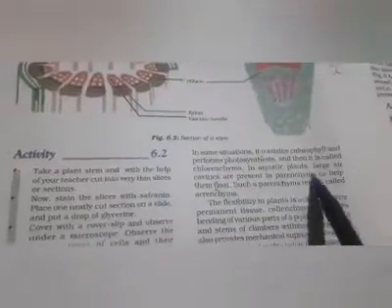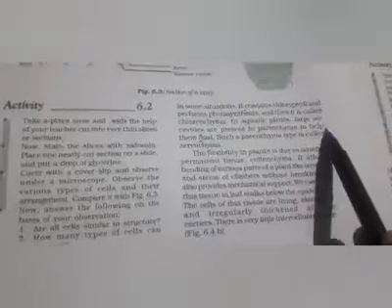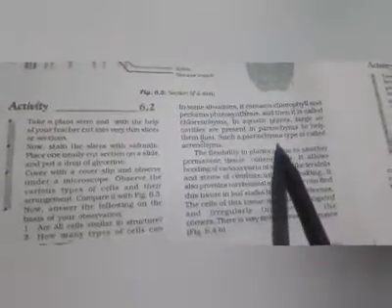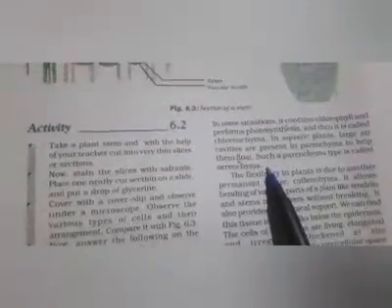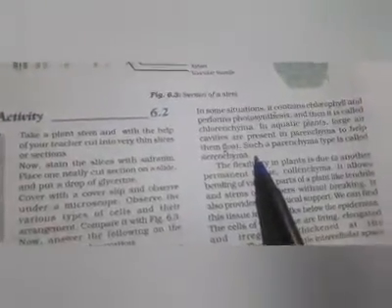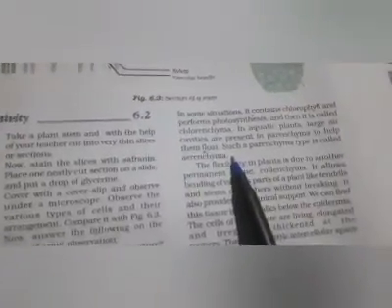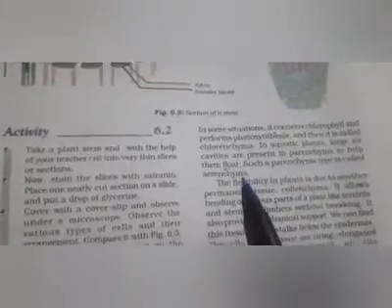In aquatic plants, large air cavities are present in parenchyma to help them float. Such a parenchyma type is called aerenchyma, just as in water hyacinth. Water hyacinth plants, you can see, are floating on the water just because of the presence of these aerenchyma cells.